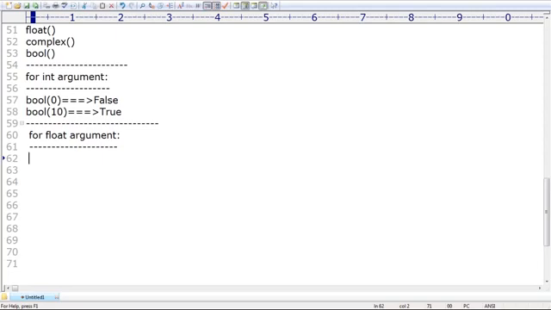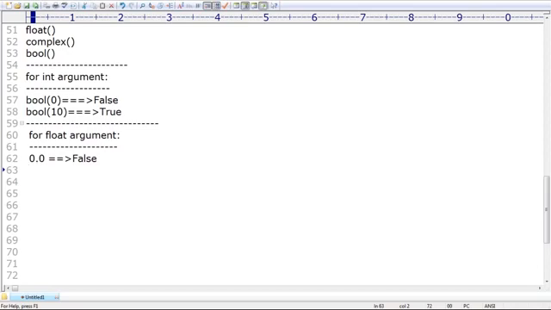Remember this: if it evaluates to 0, 0.0 and so on, it is treated as false. In all other cases it is treated as true.